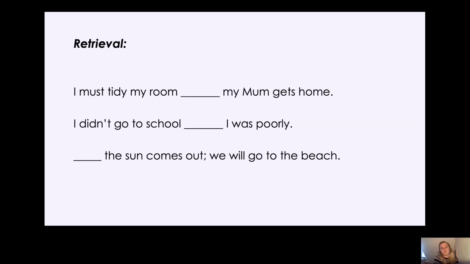Okay, Year 2, so let's go through them together. Well, the first one, I must tidy my room, my mum gets home. Can you have I must tidy my room because my mum gets home? No, that doesn't make sense, does it? And I must tidy my room if my mum gets home wouldn't make sense either. What about I must tidy my room when my mum gets home? Well, you could have that. She might be helping you to tidy your room, but maybe your room's messy, so maybe you don't want your mum to see it. So therefore you could use I must tidy my room before my mum gets home, just so she doesn't see how messy it is.